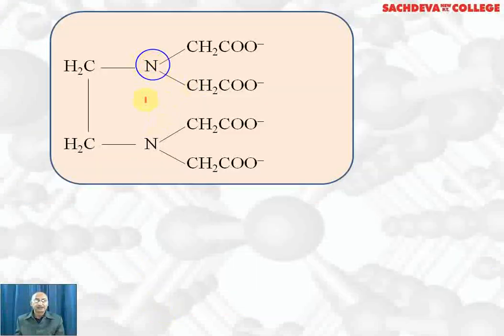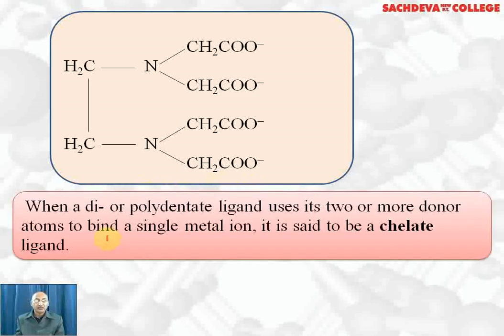This is the structure of EDTA. This nitrogen has a lone pair, and this nitrogen has a lone pair, so 2 coordinate bonds can be formed by these 2 nitrogens, and there are 4 negative charges on the acetate ions, so it can form 6 bonds with the central metal ion. Therefore it is a hexadentate ligand. When a didentate or polydentate ligand uses its 2 or more donor atoms to bind a single metal ion, it is called a chelate ligand. And the complexes which contain polydentate ligands are called chelates.